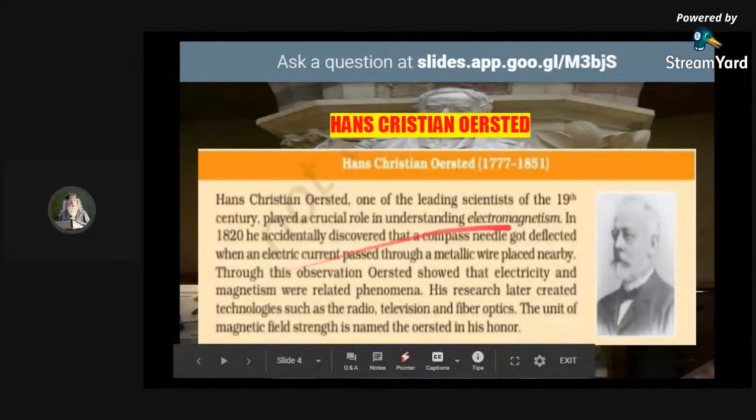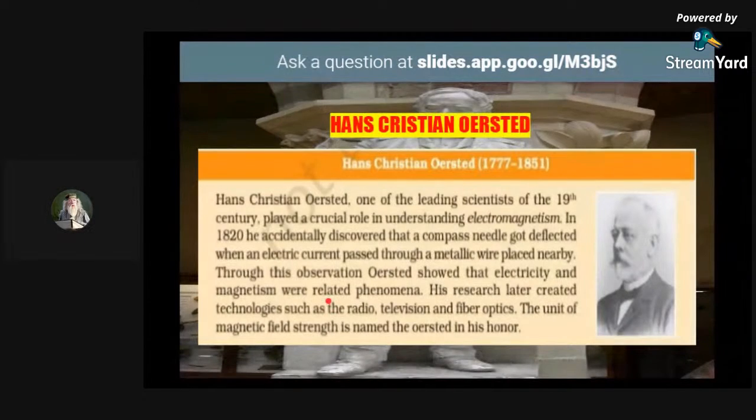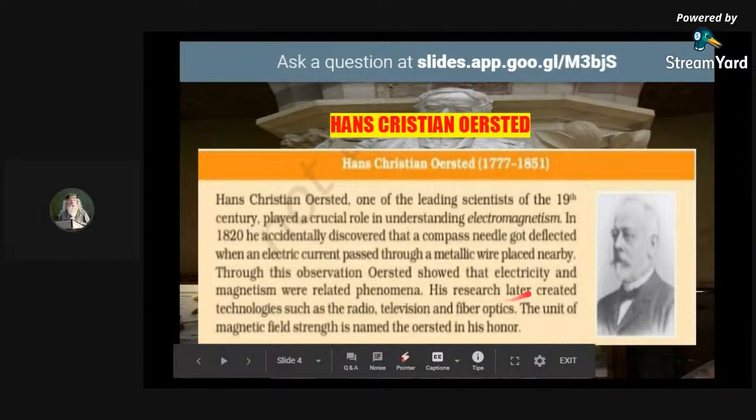Through this observation, Oersted understood that electricity and magnetism were related. His research contributed to the development of radio, television, and fiber optics. The unit of magnetic field strength is named Oersted in his honor.